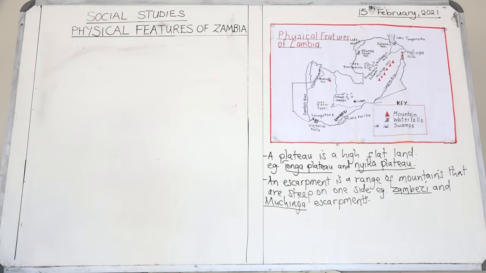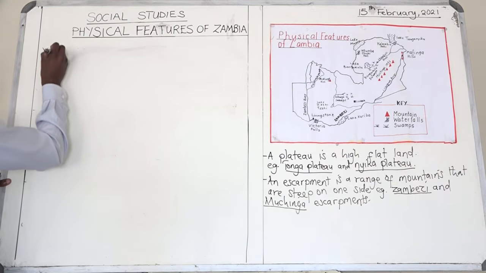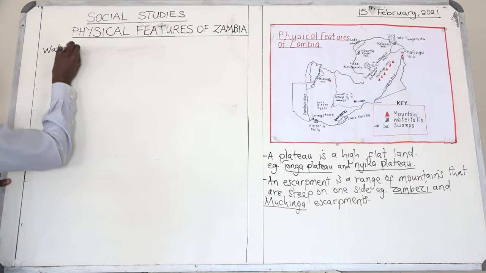So, boys and girls, let's look at what a watershed is. What is a watershed?